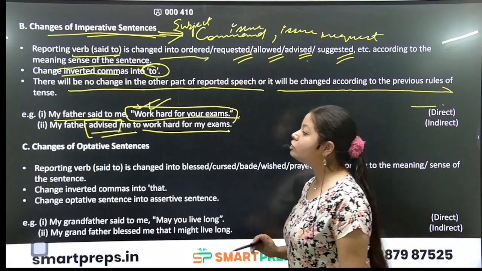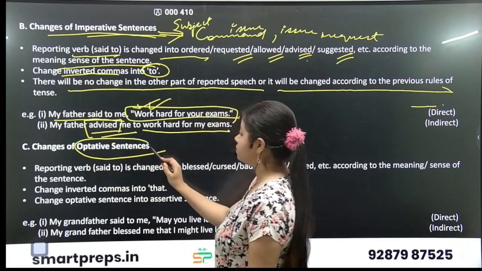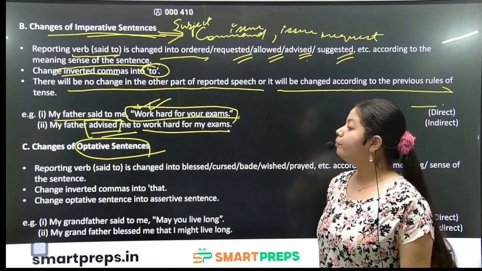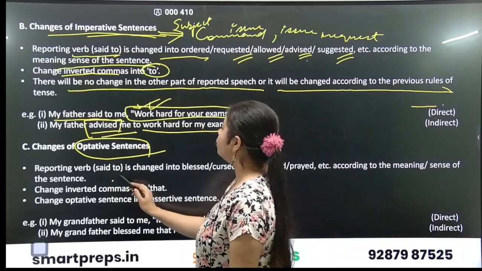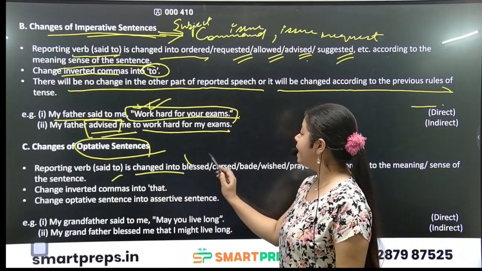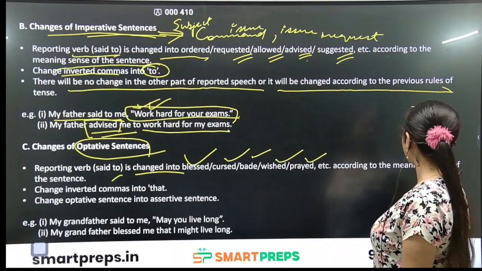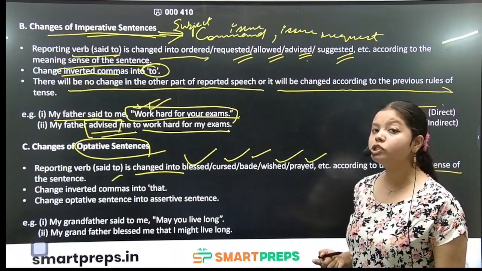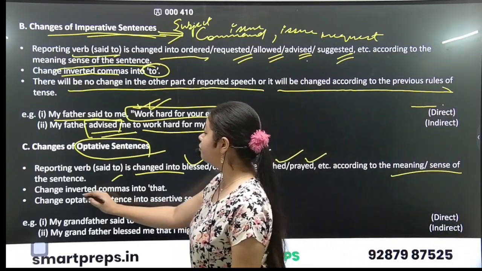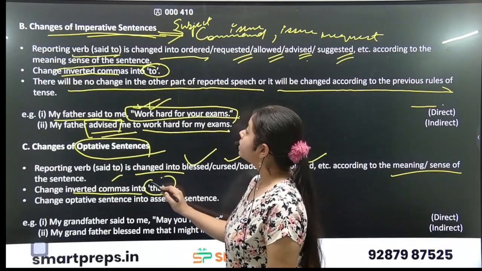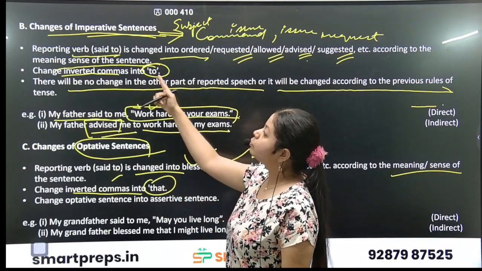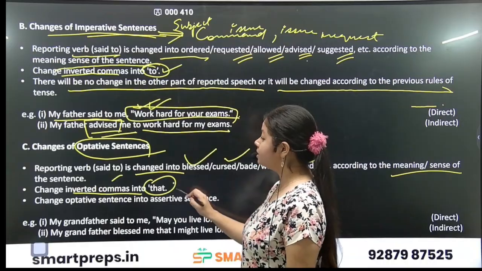Next is changes of optative sentences. Reporting verb said to is changed into blessed, cursed, bade, wished, prayed, etc. according to the meaning or sense of the sentence. Change inverted commas into that.